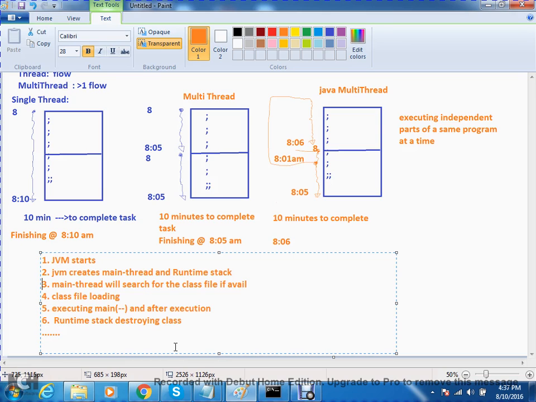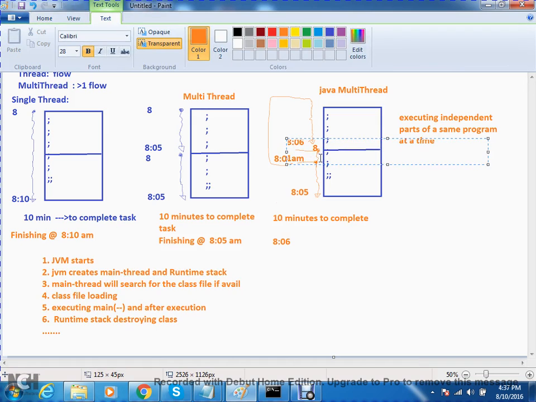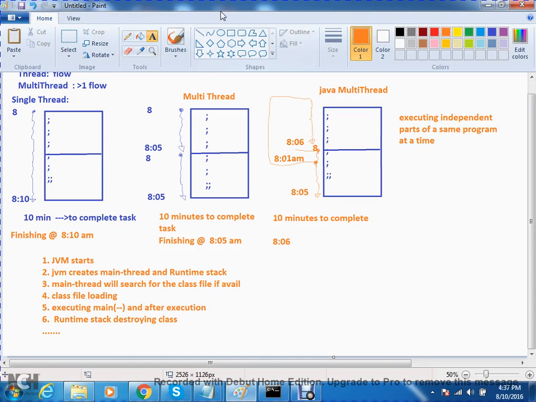But my main intention is the main thread. There is one main thread. Who is creating it? Java, the JVM. That thread is the one starting at 8. We are not creating this thread; by default, there is one thread. Yes or no? Now this main thread will create one more thread at 8:01.